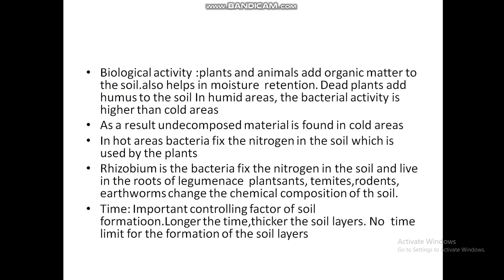Time is a very key component, an important controlling factor of soil formation. The longer the time, the thicker the soil layer. There is no time limit for the formation of soil.